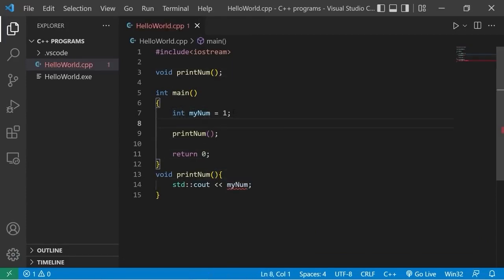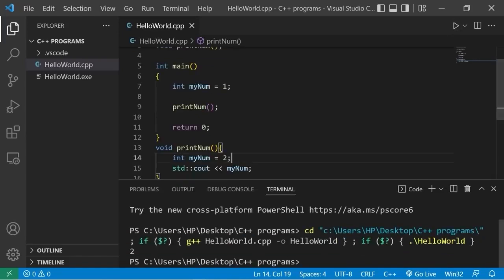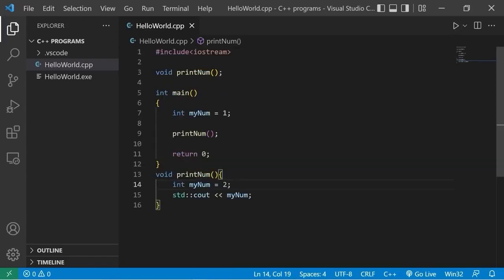It is legal to reuse the same variable name, as long as it's within a different scope. Within the printNum function, I'll also have a mynum variable that has the same name, but I'll give this a different value. When printing mynum, it prints 2. We have 2 versions of the same variable, and this is fine because they're within different scopes.